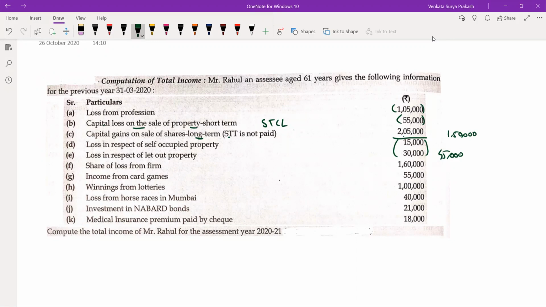Then share of loss from a firm, 1,60,000. This point I had mentioned yesterday. Under section 10, subsection 2, share of profit is exempted. Then how can you set off the share of loss? Since the income is exempted, whatever loss you are getting will also be exempted. You cannot set off that particular loss. So the share of loss 1,60,000 you cannot adjust. Income from card games, income from other sources.